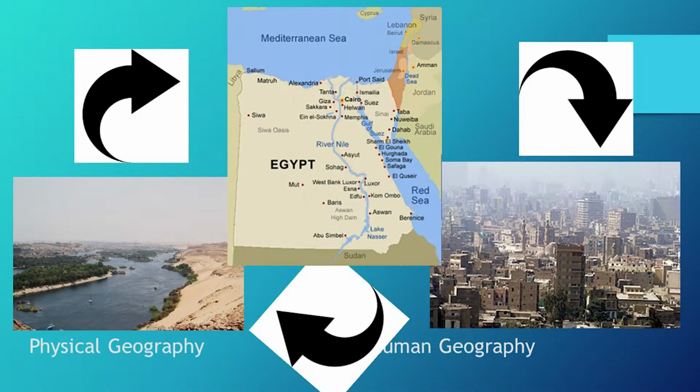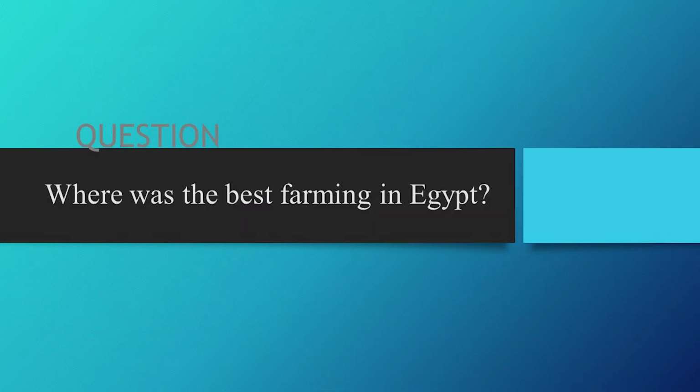Physical geography, human geography. Okay, let's talk about Egypt. So where's the best farming located in Egypt? The Nile Delta. Great job. I knew you knew that.